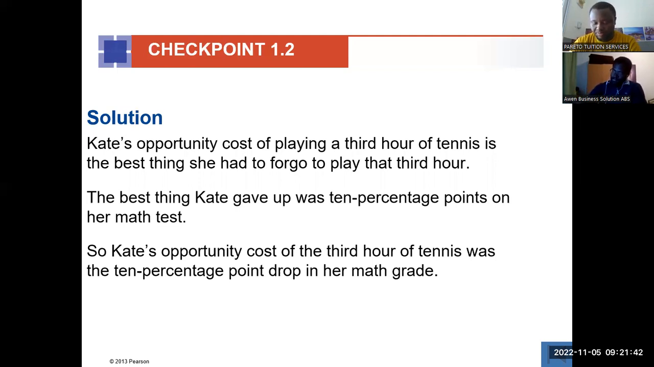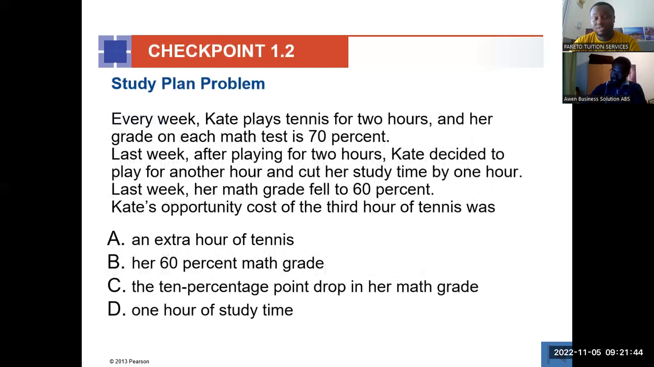All right. So this one, they are putting it in a multiple choice form. So of course, it's going to be the 10 percentage point drop in the maths grade. Okay, that's going to be seen. That will be the opportunity cost.